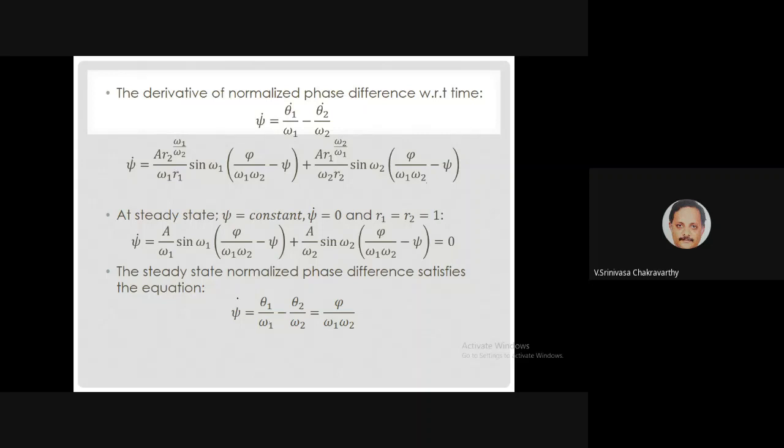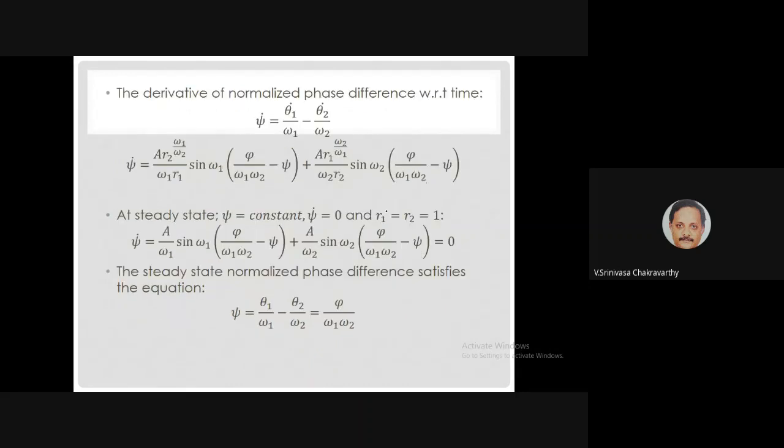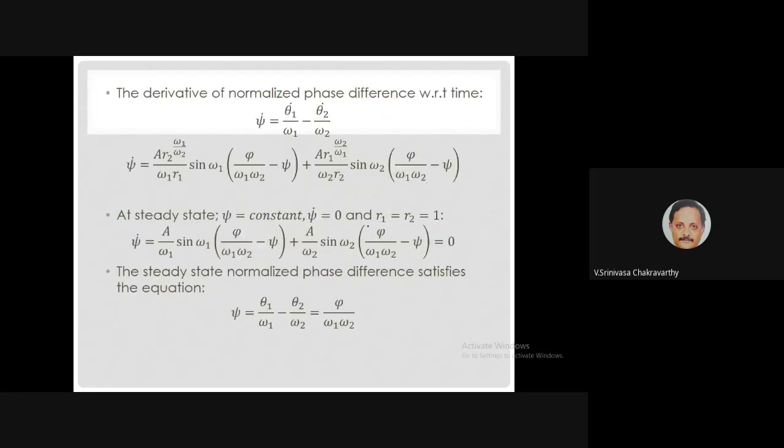So there is a stable state, and we can do stability analysis to show that this is a stable state. What that means is, even though the oscillators have arbitrarily different frequencies, with no approximation and no special restrictions, and the angle here is phi, finally after coupling, the normalized phase difference is equal to phi by omega 1 omega 2. So we can choose phi to be whatever we want, and this pair of oscillators will oscillate in such a way that their normalized phase difference is equal to this quantity. So you achieved what you set out to achieve.